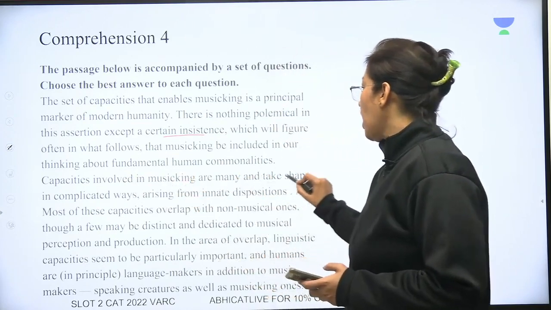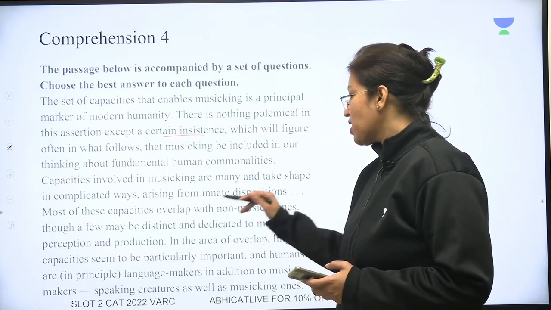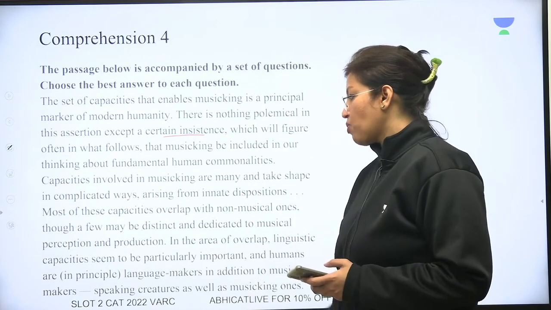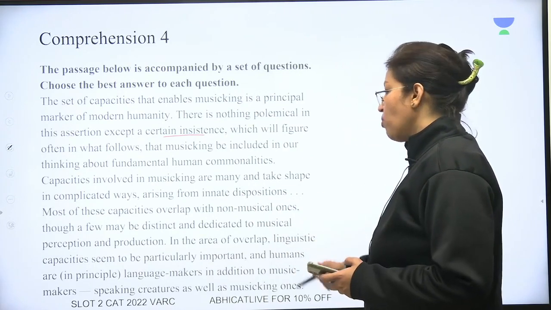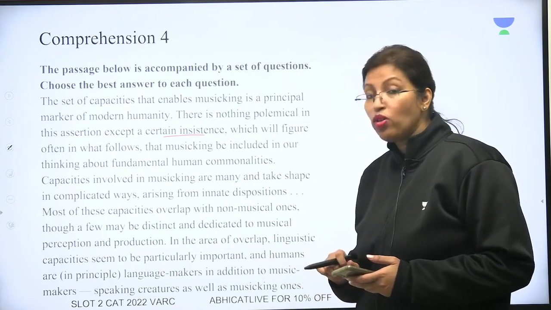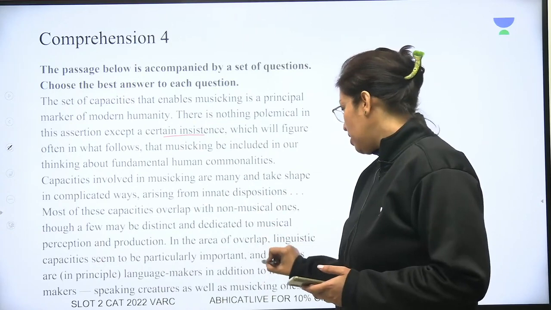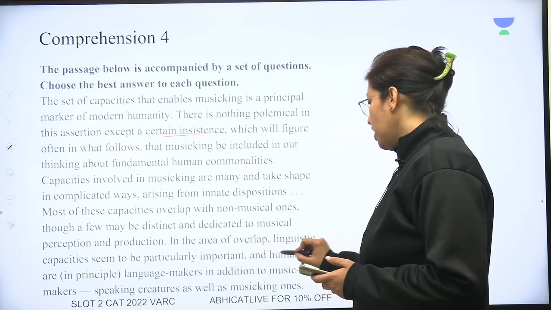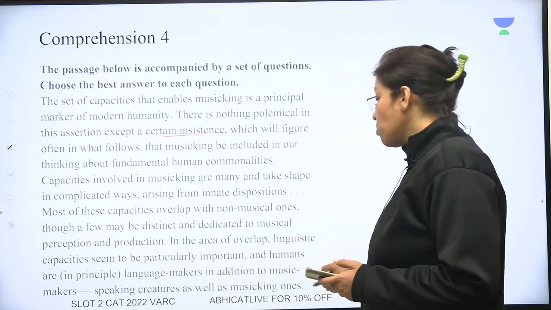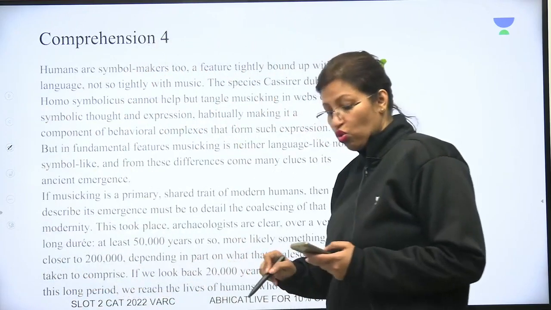Capacities involved in musicking are many and take shape in complicated ways arising from innate dispositions. Most of these capacities overlap with non-musical ones, though a few may be distinct and dedicated to musical perception and production. In the area of overlap, linguistic capacities seem to be particularly important. यानी बोलने वाली language skills are most common. Though a few, sorry, and humans are in principle language makers in addition to music makers. So we make music, but we also make language. Speaking creatures as well as musicking ones. So we speak as well as make music. Humans are symbol makers too. तो हम symbols भी बनाते हैं.